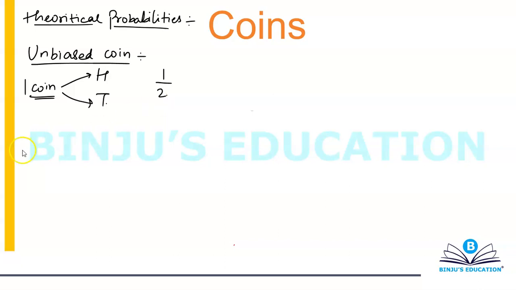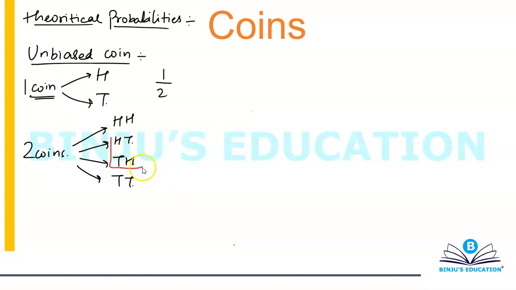Similarly, let's flip two coins. If you're gonna flip two coins, then you're gonna have four possibilities. You can have both heads. You can have head on the first coin, tail on the second coin. You can have tail on the first coin, head on the second coin, and you can have tail on both the coins. HH, HT, TH, and TT. Now remember that these two cases are to be counted separately. The order matters, and this is PNC.